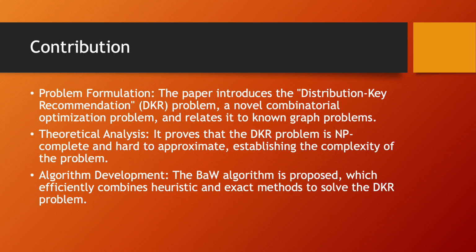In terms of contributions, there are three. First is the problem formulation. The paper introduces the distribution key recommendation, that is the DKR problem, a novel combinatorial optimization problem, and relates it to known graph problems. The second is theoretical analysis. It proves that the DKR problem is NP-complete and hard to approximate, establishing the complexity of the problem. Third is algorithm development. The BAW algorithm is proposed, which efficiently combines heuristic and exact methods to solve the DKR problem.